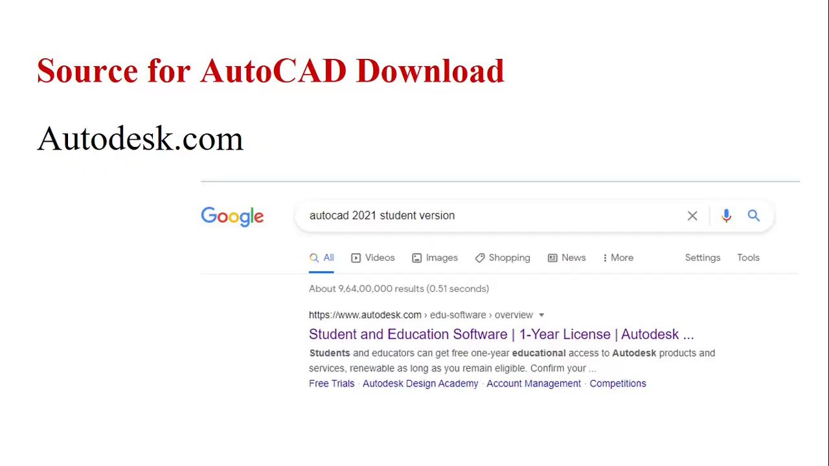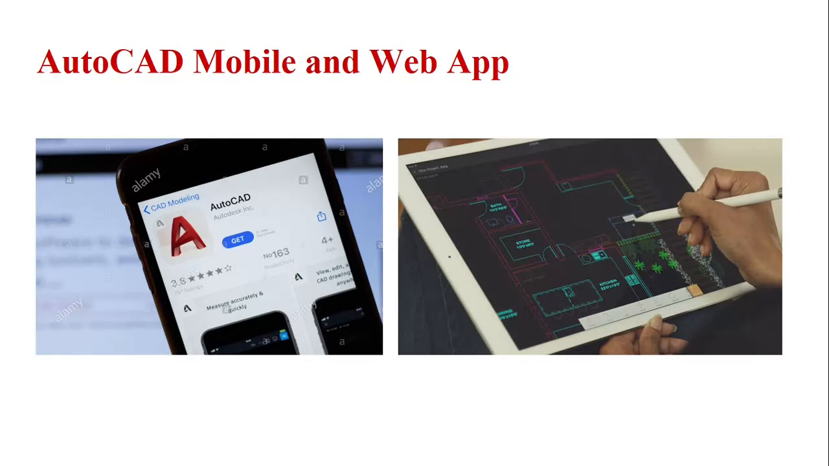Autodesk has provided an excellent platform to download the software. It is a 1-year free licensed version. You can directly create an account and download the software from the Autodesk website. You can also find the AutoCAD mobile app and AutoCAD web application. It is an account-based mobile and web application enabling registered users to view, edit, and share AutoCAD files via mobile devices and web using a limited AutoCAD feature set and using cloud-stored drawing files.